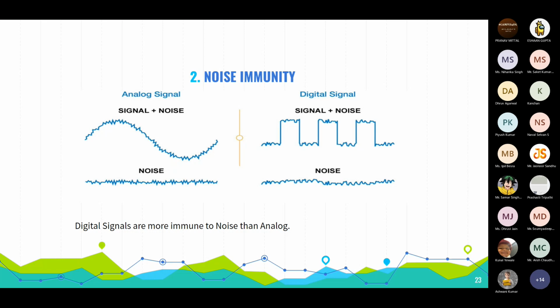We cannot identify what is noise and what is data, because the signal can take any number of values. Whereas you can distinguish noise from signal in a digital signal, because the signal here is discrete. That's why digital signals are more immune to noise than analog.